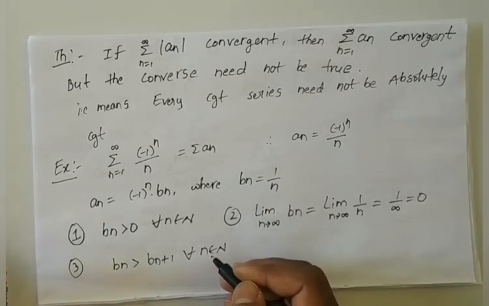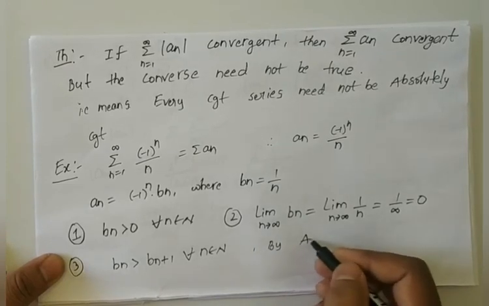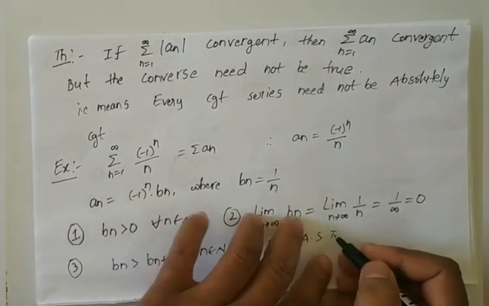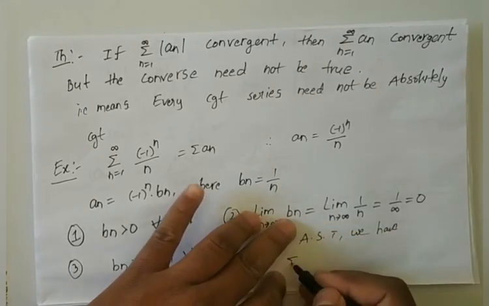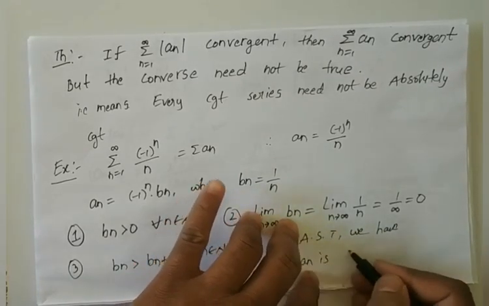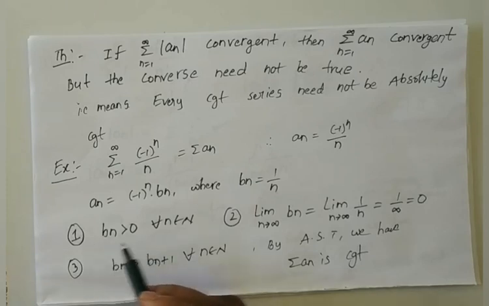So by the alternating series test, summation an is convergent, because the first, second and third conditions are satisfied.